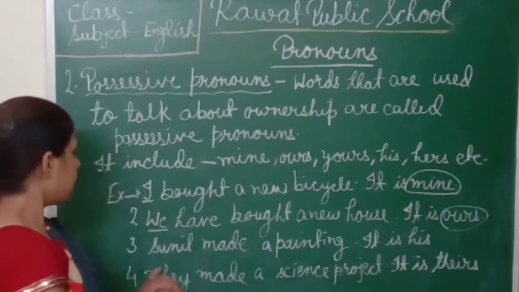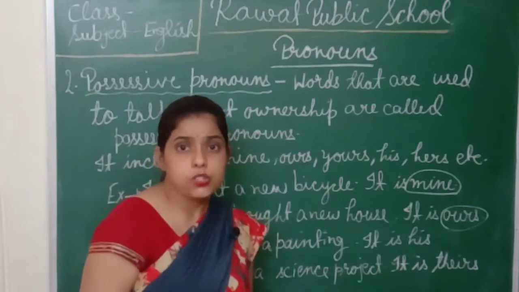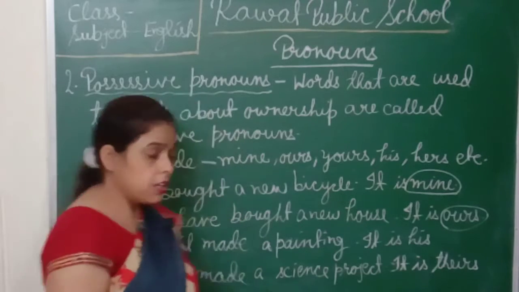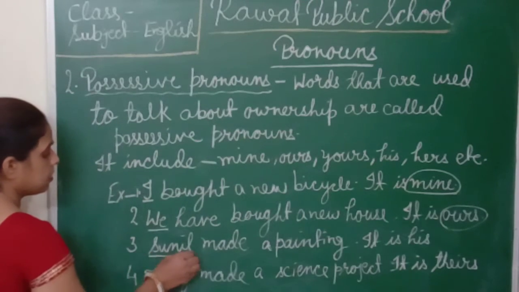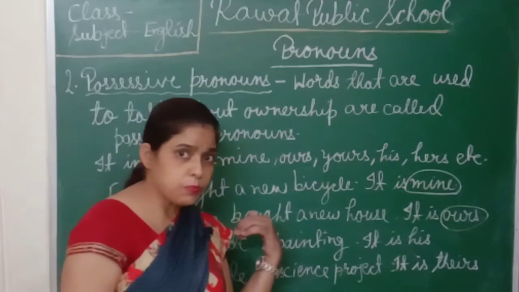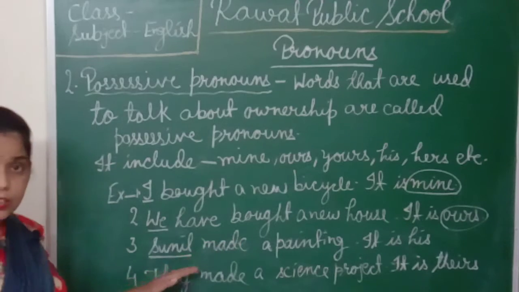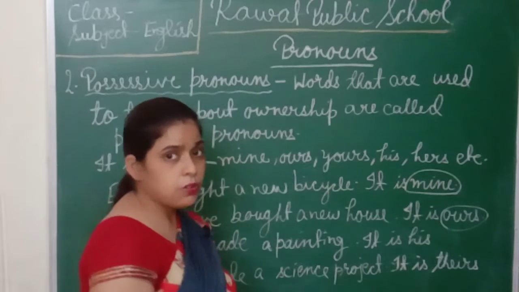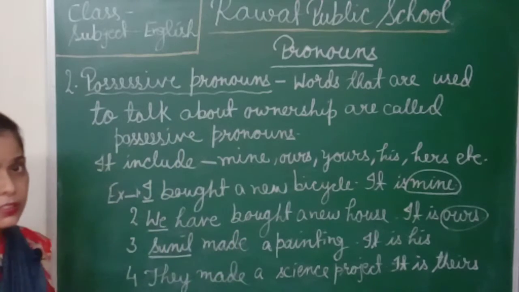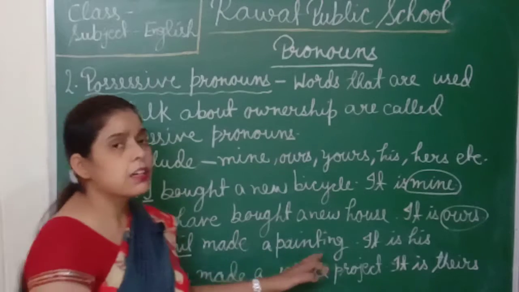Now next, Sunil made a painting. Here, Sunil is the subject. Is it a noun or a pronoun? It is a noun because the name is given here. So Sunil is a noun here, but Sunil is also the subject.